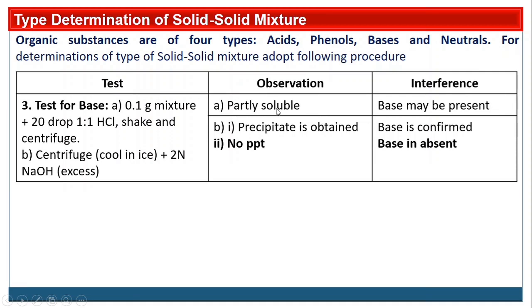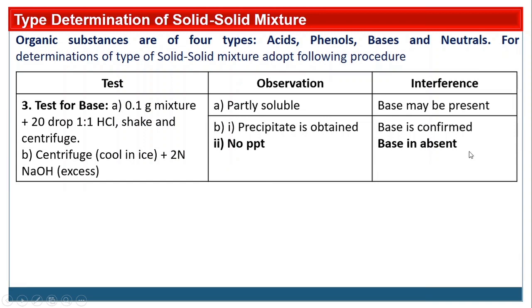If you cannot observe this one, just centrifuge this solution, cool it in ice and add 2 normal NaOH in excess, so that solution should be alkaline. Then if you are getting the precipitate, then base is confirmed. If you are not getting precipitate, then base is absent.